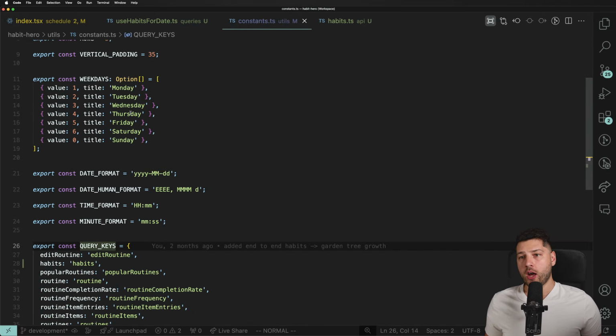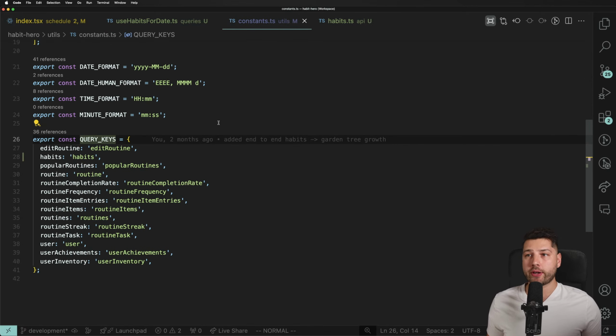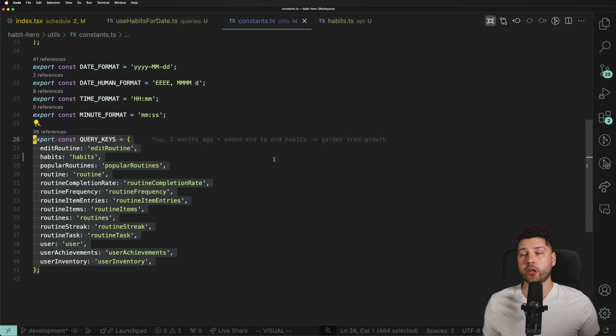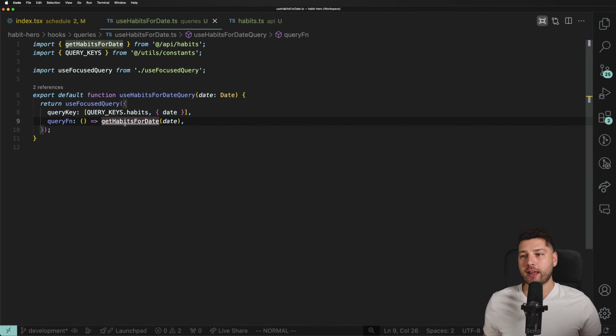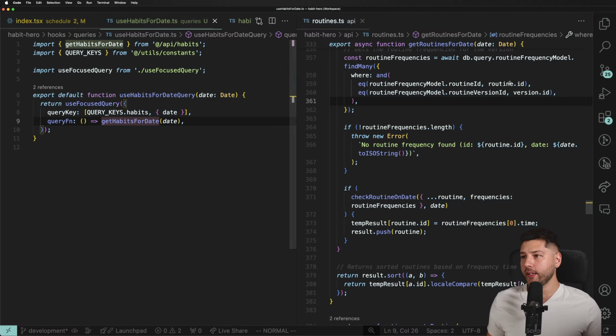I have a separate object over here for all of my query keys to be able to be reused across the application. That's also a great pattern to do if you're going to be reusing query keys all over the place. Make an object for those. And then we're passing the date as an object on the query key to make sure that React Query works with the cache, as we all know. Then we're running this get habits for date function, and we're passing it the actual date.